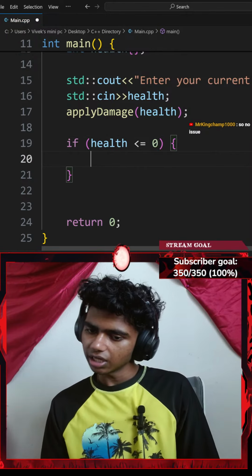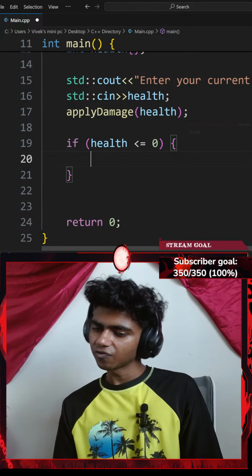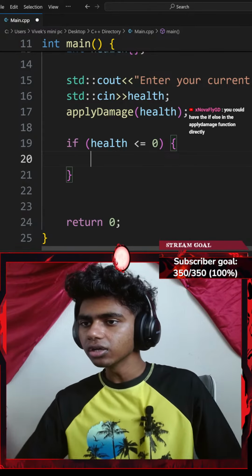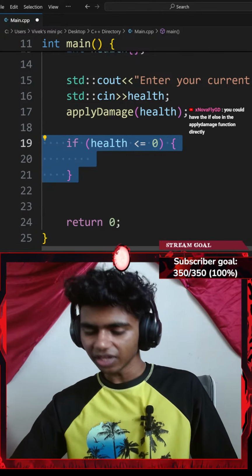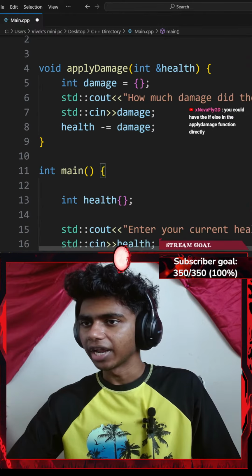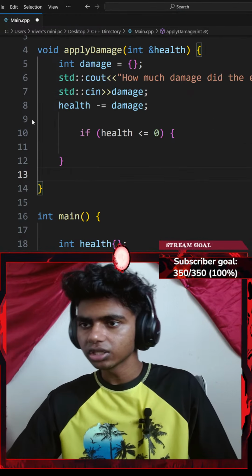Should we're using a pair of curly braces, no issue. You could have the if else in the apply damage function directly. Oh, could I? Honestly, I think actually I could. Let me copy that. Okay, let me get that inside of my apply damage function right here. Let me go ahead and paste that. Control V. There we go.